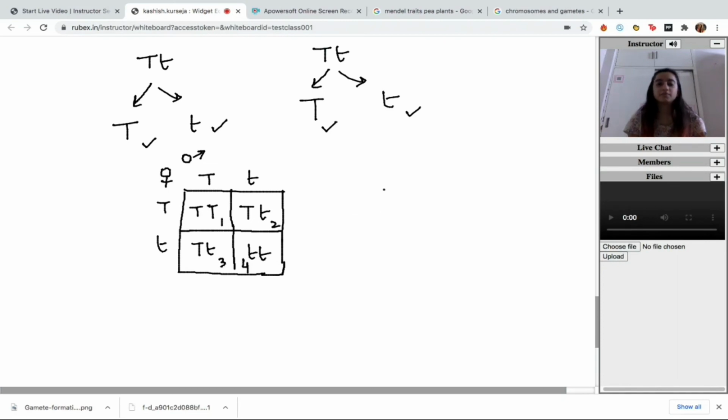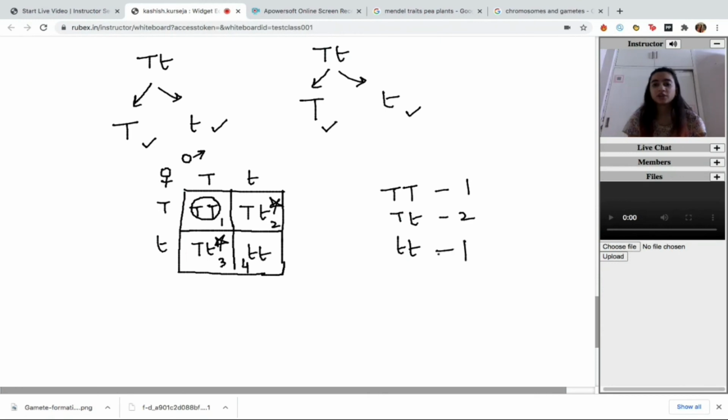Let's see what we have here. What are the 3 types of genetic combinations that we obtain? One combination is this, other combination is this, and finally we also got children with this genotype. We got one child with capital T capital T. We got two children with capital T small t.